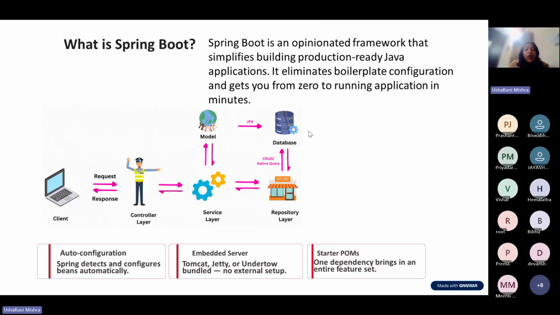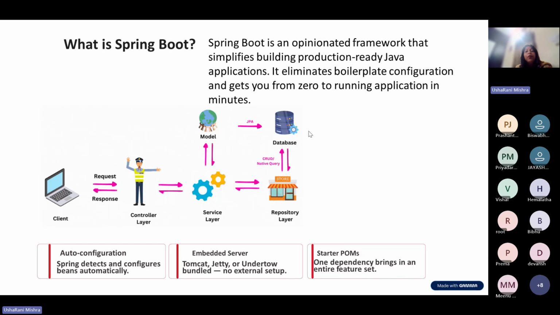So what is Spring Boot? Spring Boot is one framework which has a lot of popularity among developers. In fact, it has the highest popularity, I would say. Why? Because you can make production-ready Java enterprise applications in minutes.